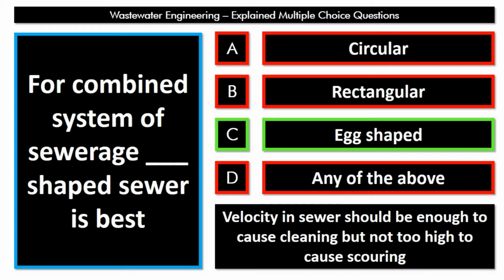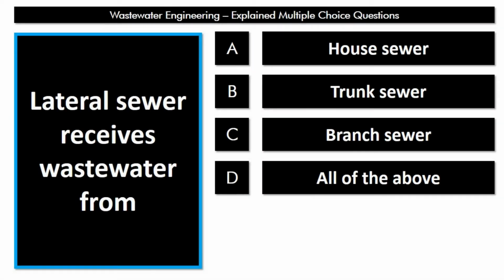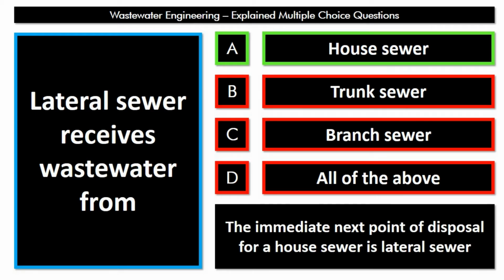Okay. Then lateral sewers receive wastewater from, is it house sewer or trunk or branch, or all of the above given options? See, several house sewers have their immediate point of disposal as lateral sewer. Means lateral sewer is the one that receives wastewater from multiple households. That's why the correct answer here is option A, house sewer.